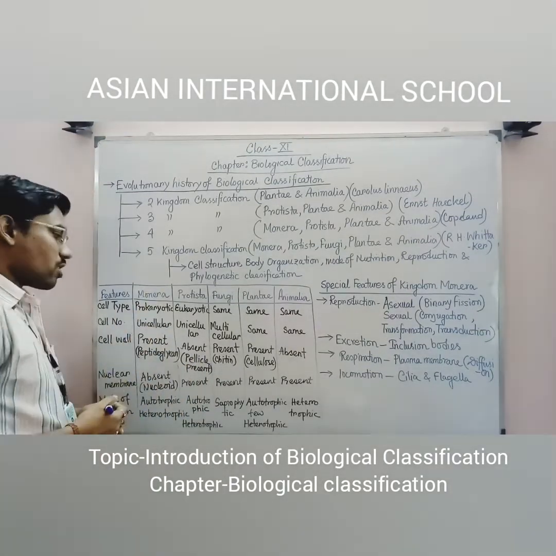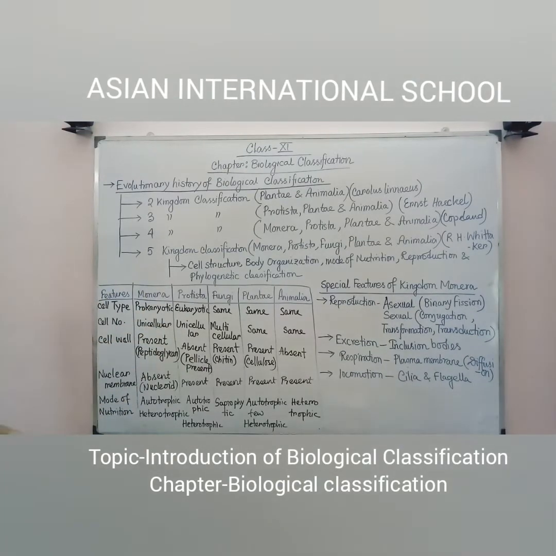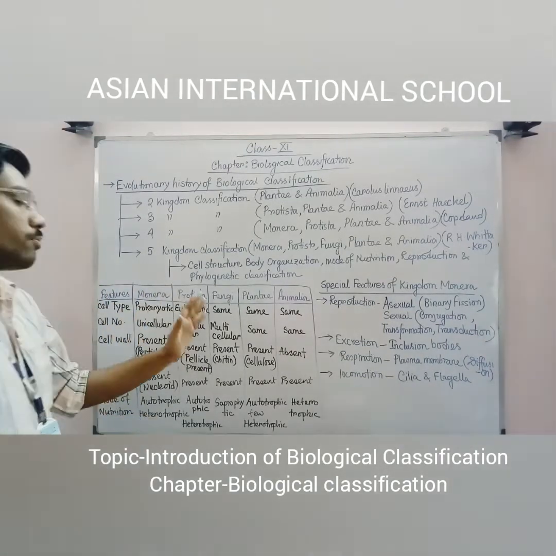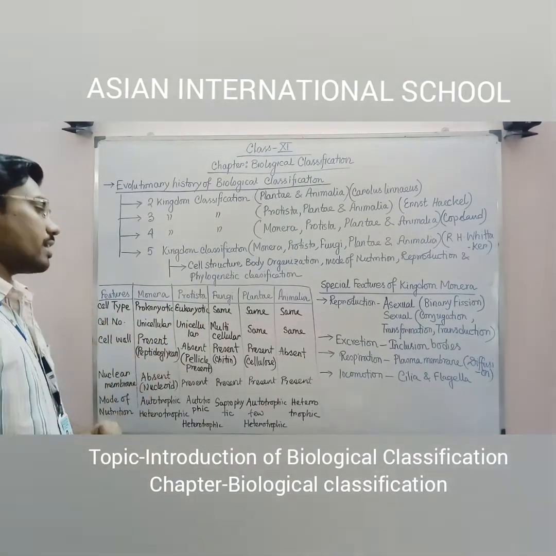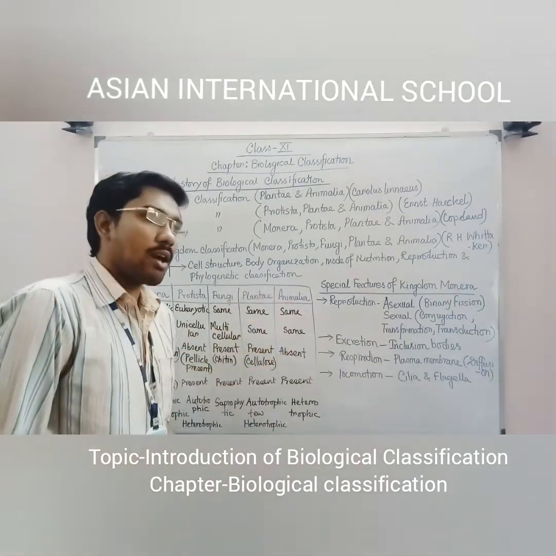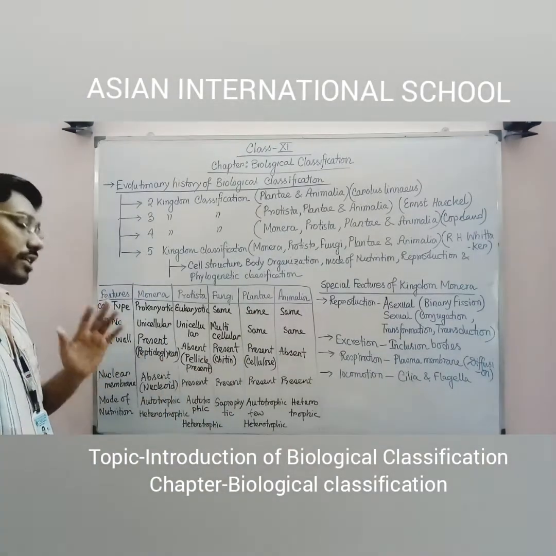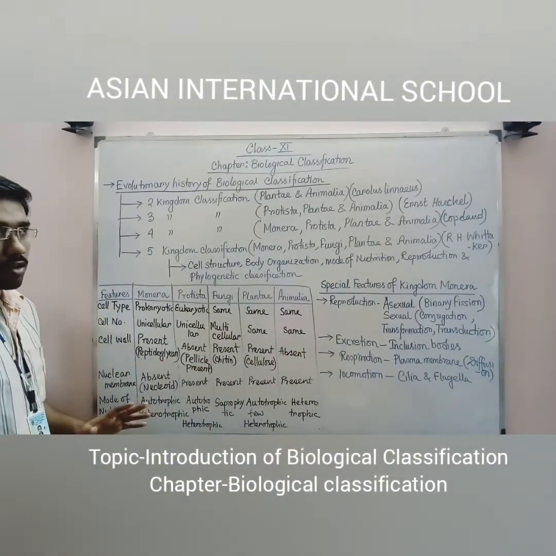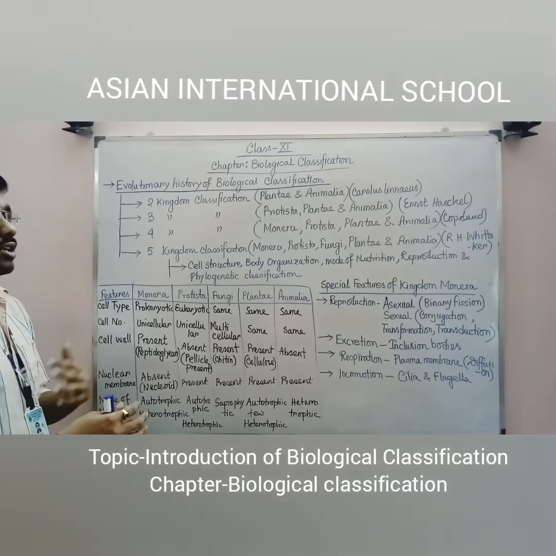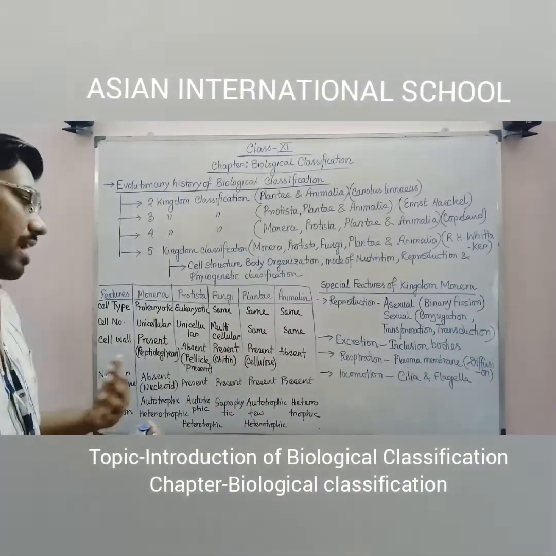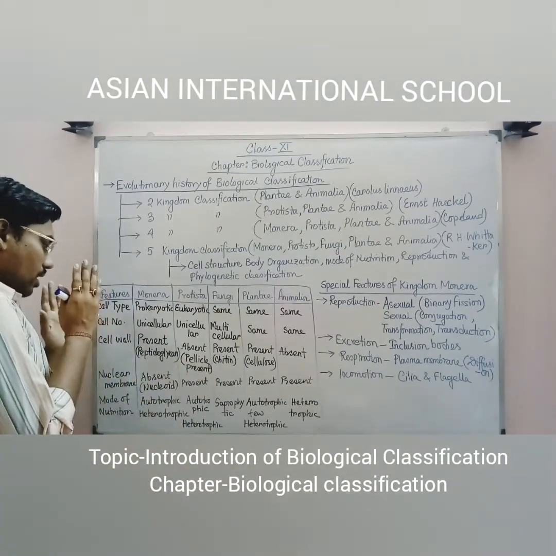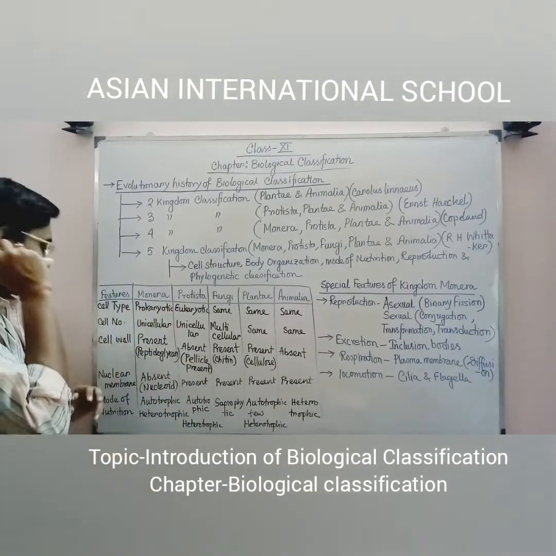How? Specifically in case of Monera and Protista, maybe Monera is prokaryotic and Protista is eukaryotic, but they are unicellular, that is single cell containing. But starting from Fungi to Animalia, if you study, you will see that they are all multicellular organisms. That means various kinds of organ level or tissue level or system organizations have come. So obviously, based on cell number also, these 5 kingdoms have been segregated.